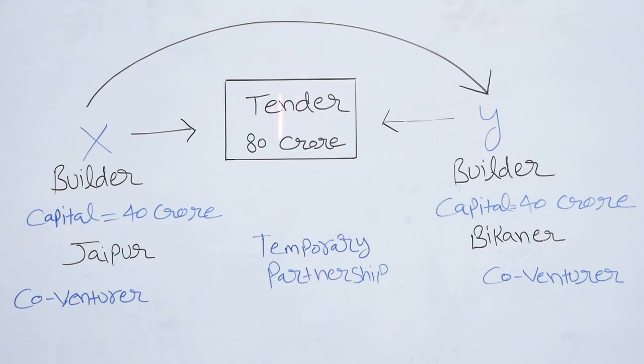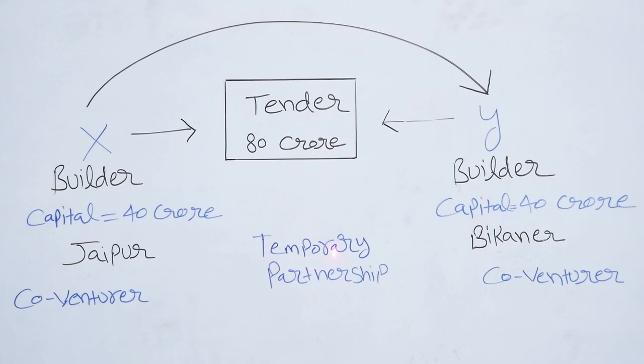What is tender? Tender is an invitation by government or any company to a construction company or any builder to undertake a project for them. X is interested in the tender, but X doesn't have adequate money. Then X approached Y for doing this tender together. So they did a temporary partnership.